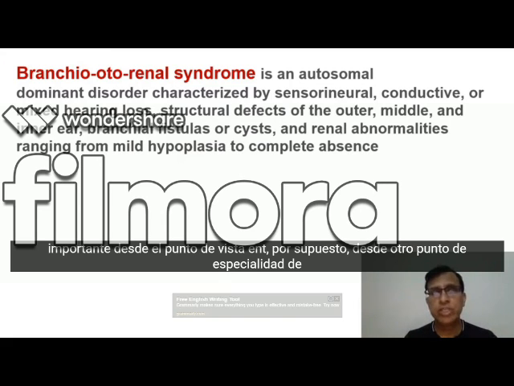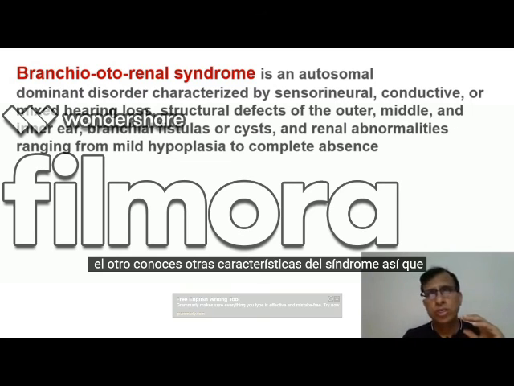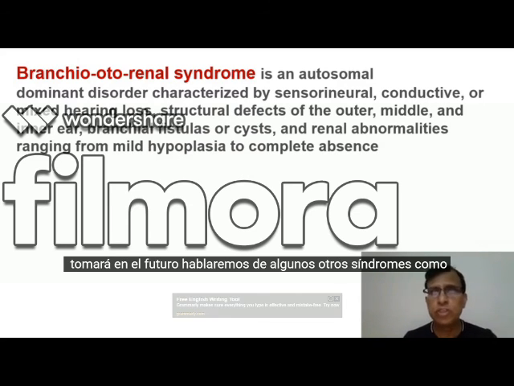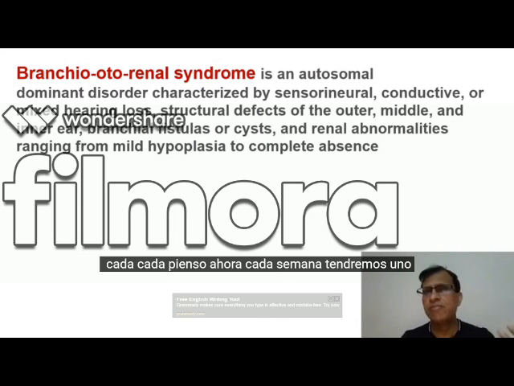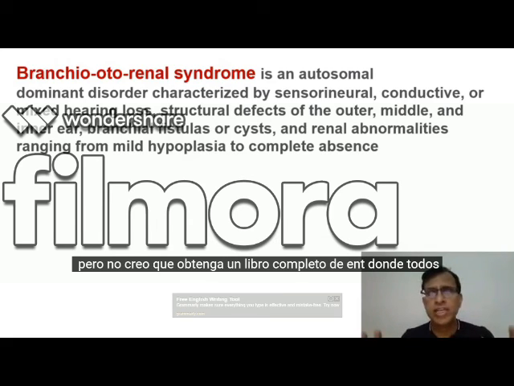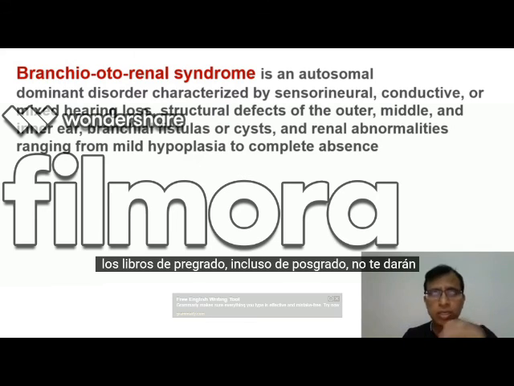Of course, from other specialty points of view, you may have to know other features of these syndromes also. Syndromes related to other diseases of the throat and nose we will take in future. We'll talk about other syndromes, as I think from now on every week we'll have one small session only on syndromes. So we'll cover all the important syndromes, but I don't think you'll get any comprehensive book of ENT where all these syndromes are given in this way. You can check any book of ENT, not only undergraduate, even postgraduate books will not give you so many syndromes in this format.